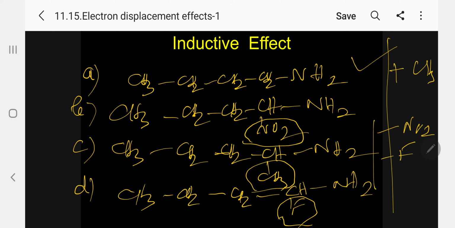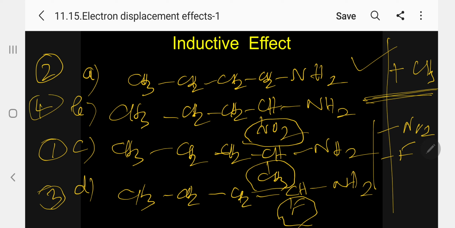Please follow the inductive effect. We have discussed already, generally an electron releasing group will increase the basicity. So number one is C, more basic. Whereas an electron attracting group, NO2 or F, will decrease the basicity, so automatically 2 will be A. Among B and D, the one with less electron attraction will be more basic. So this is 3 and this is 4. So the order is fixed.